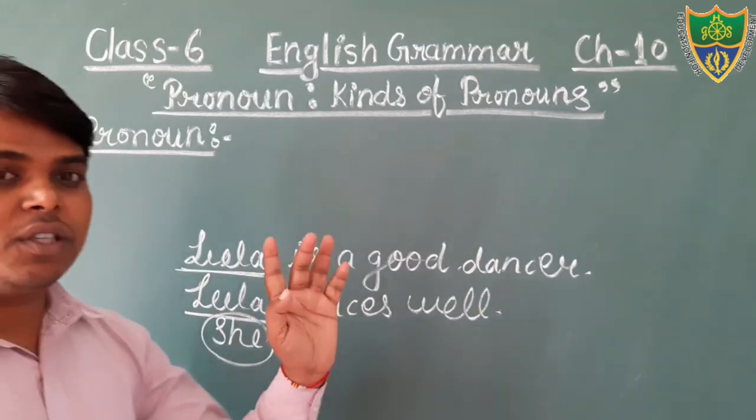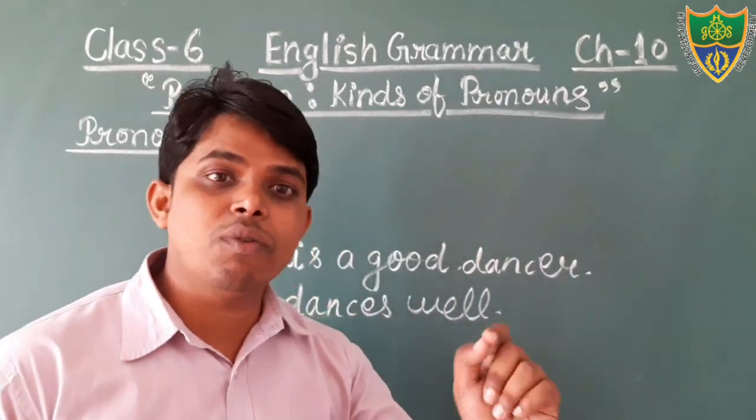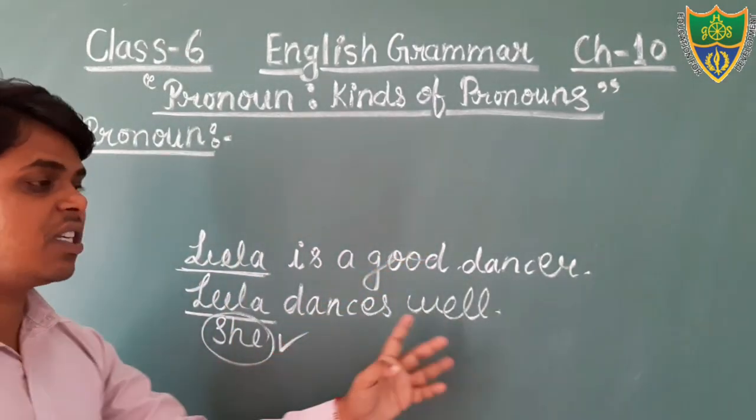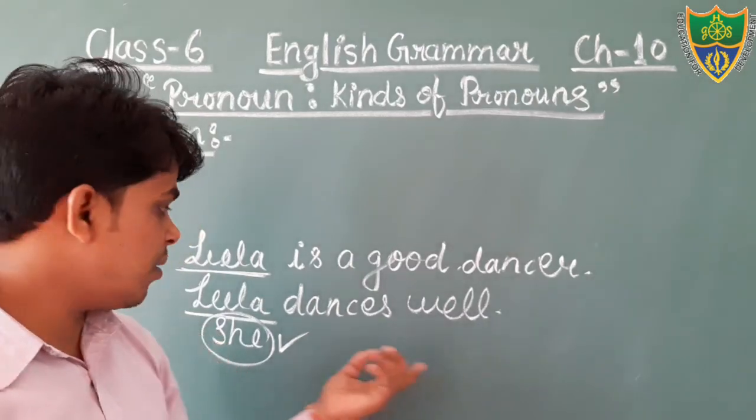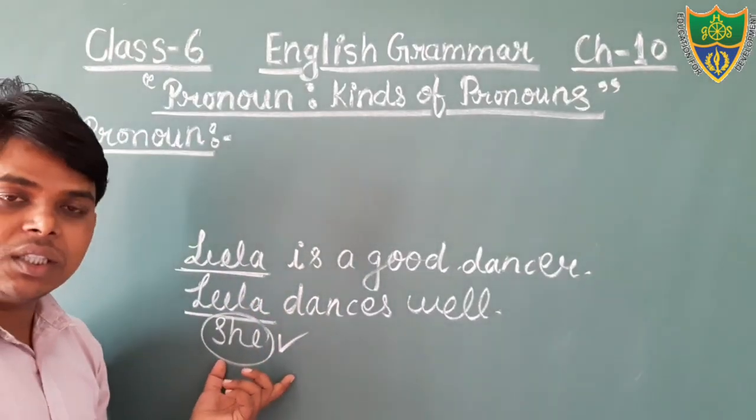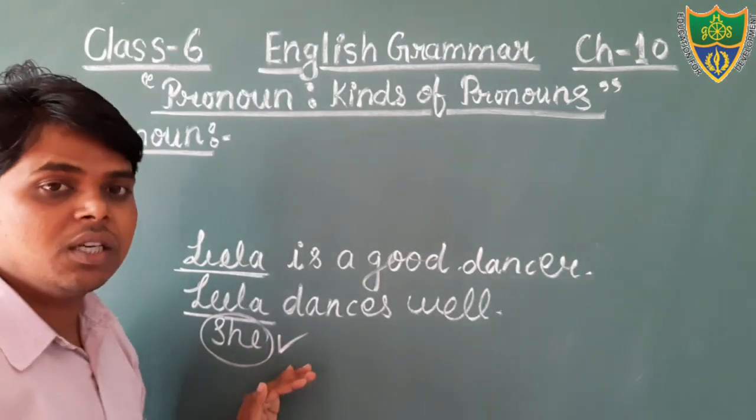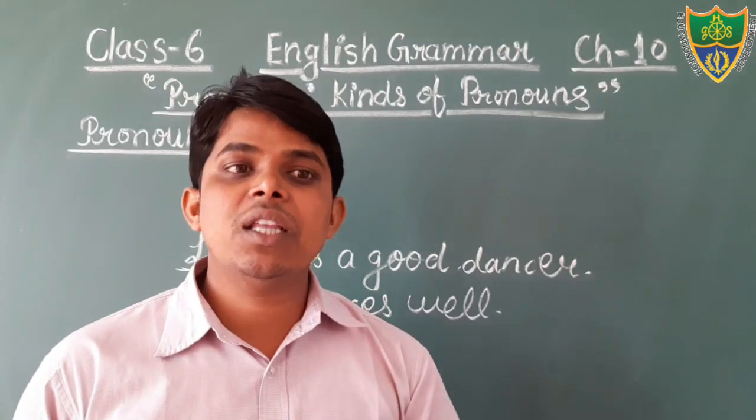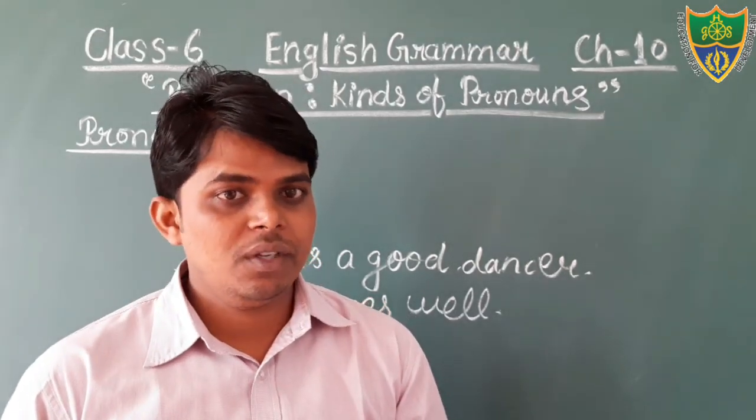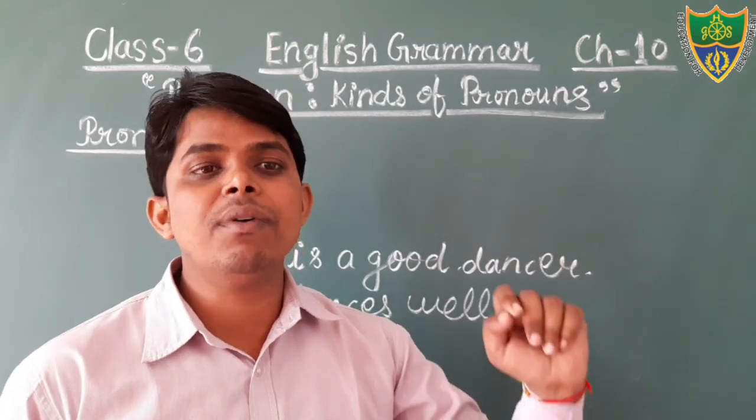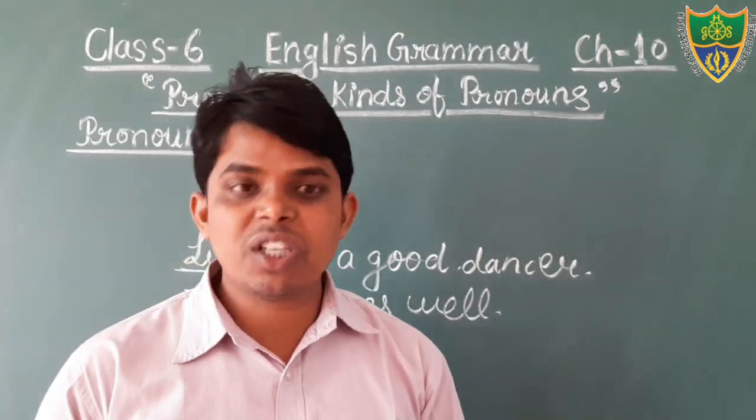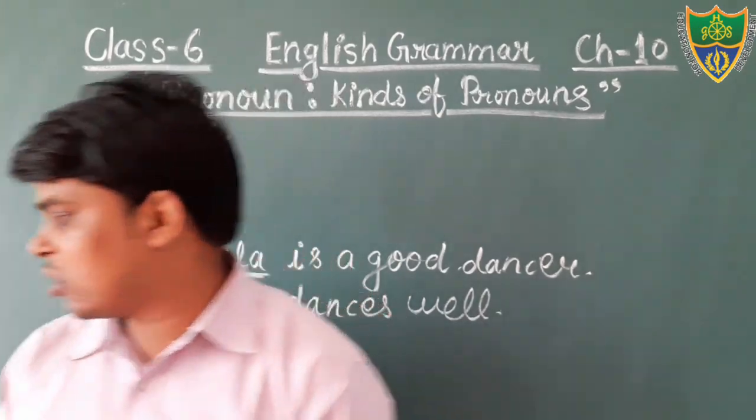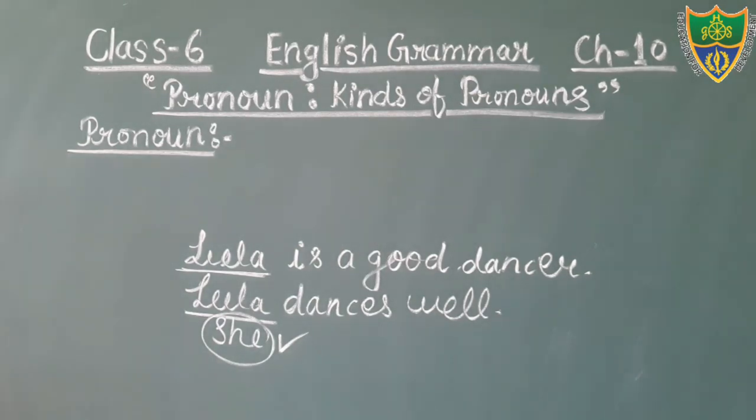So the word which is used at the place of noun, that is known as pronoun. You can see here, Leela is a good dancer. She dances well. We can also say, at the place of Leela, we can put the word she. Therefore, that is pronoun. As the definition also says, pronoun is a word that is used instead of noun, or that is used at the place of noun. Okay, students? So just open your notebook. We will write the definition of pronoun. Just open your notebook and start writing.